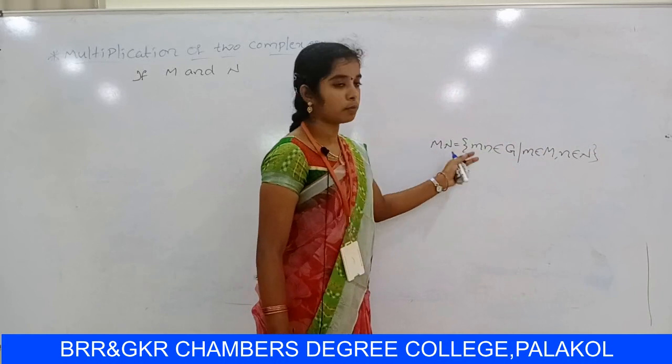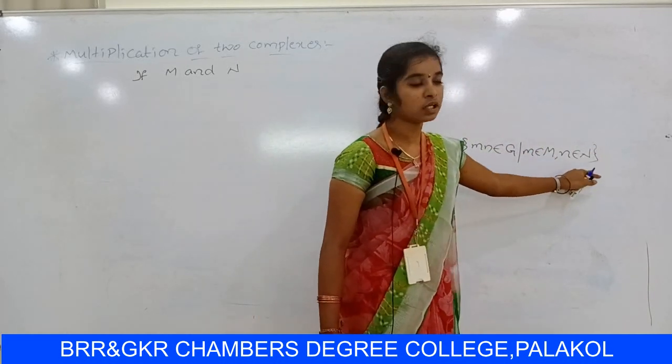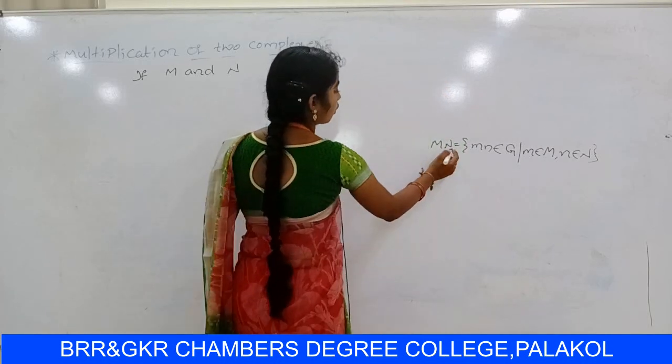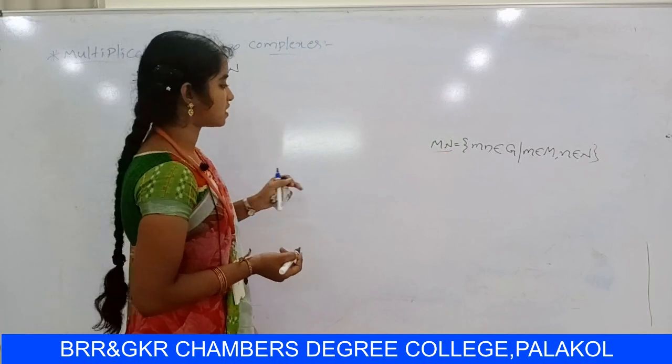So MN is the product of complexes of group Z.